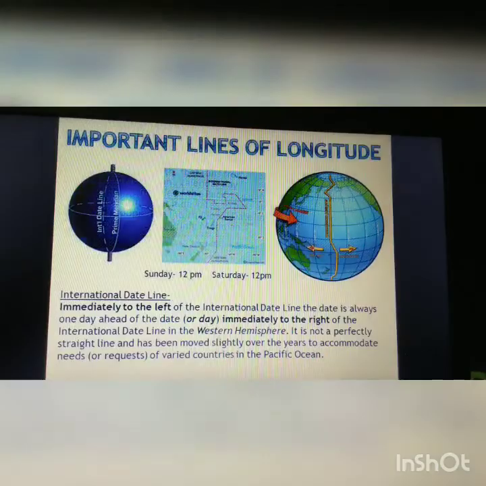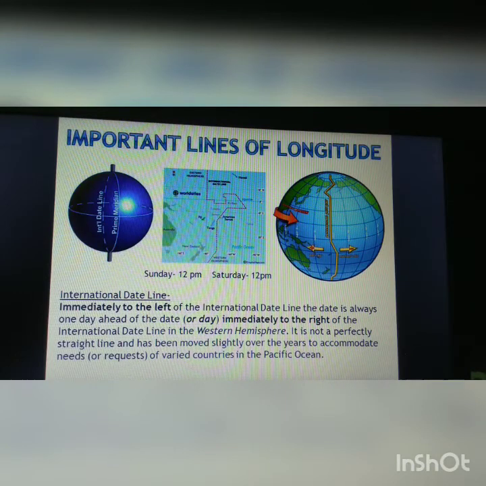Let us see in the next figure how it is a zigzag line, drawn in a zigzag way just so as not to cut those territories into different time zones, but to keep each territory in one single time zone.